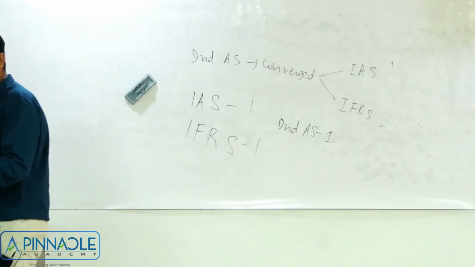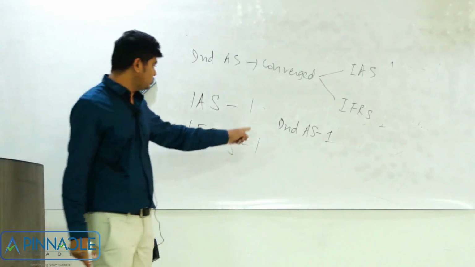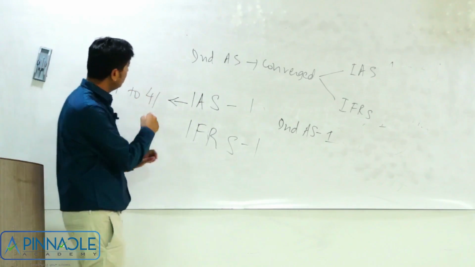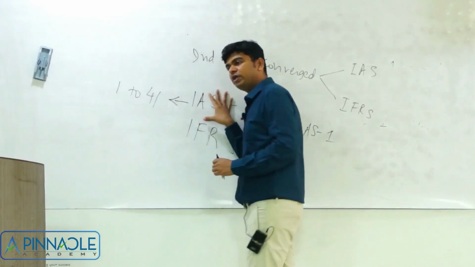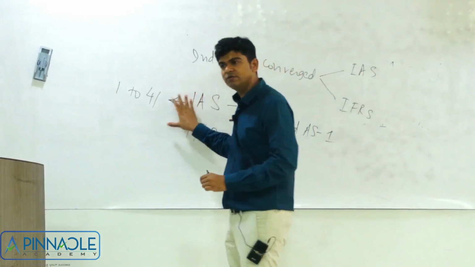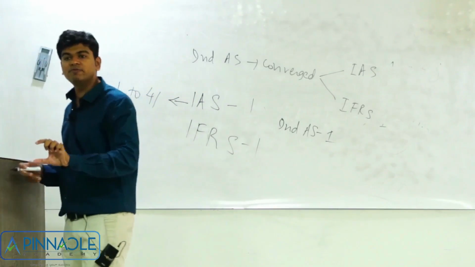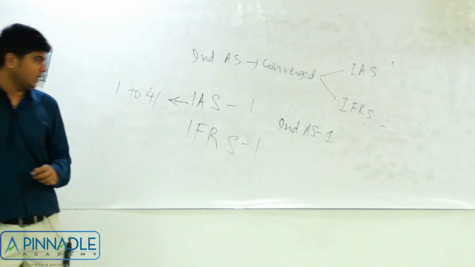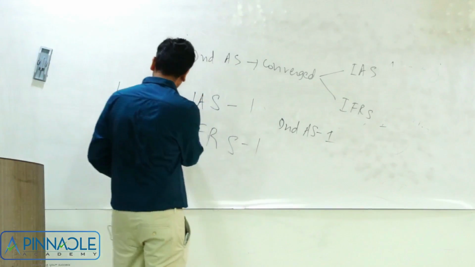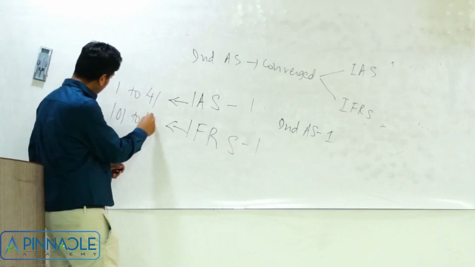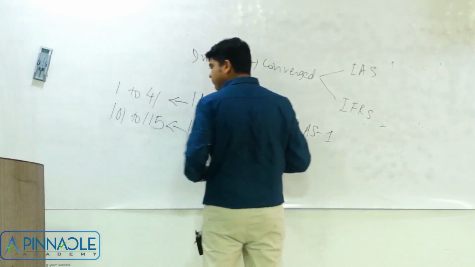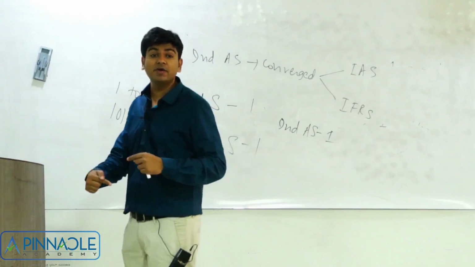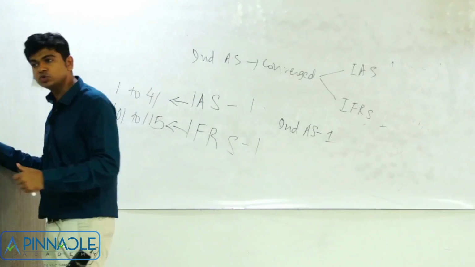So what has been the way out found? If you are converging with IAS, then our serial number will be 1 to 41. As we had discussed earlier, there are 1 to 41. In between, a lot many are, say, withdrawn. But that is the serial number that will be followed. And when any accounting standard is converged with IFRS, then we will use 101 to 115. We know that in IFRS, total there are 15 IFRS right now. So I will call this as Ind AS 101, Ind AS 102, and so on.